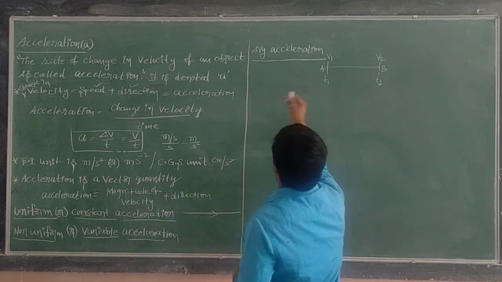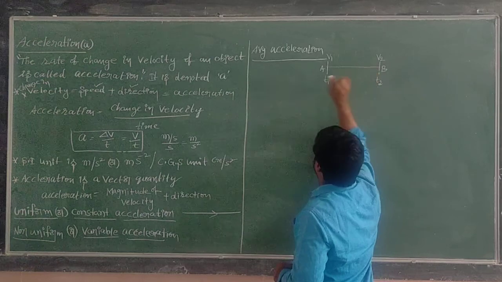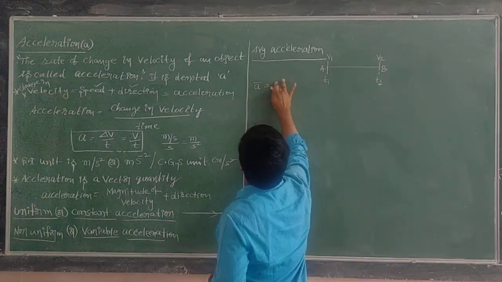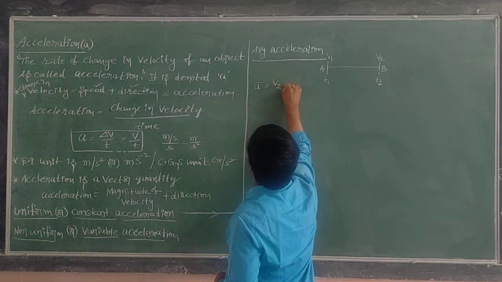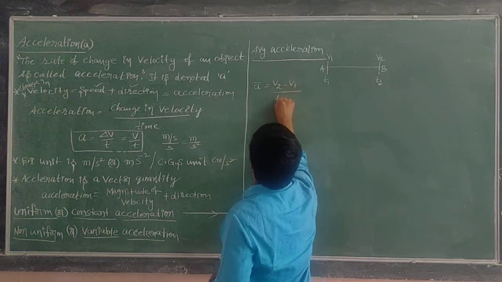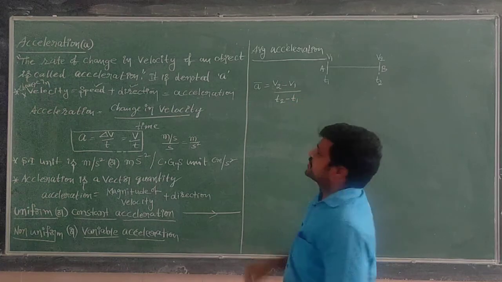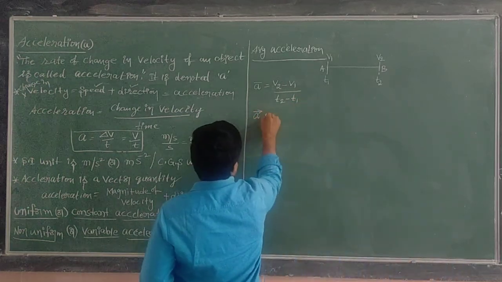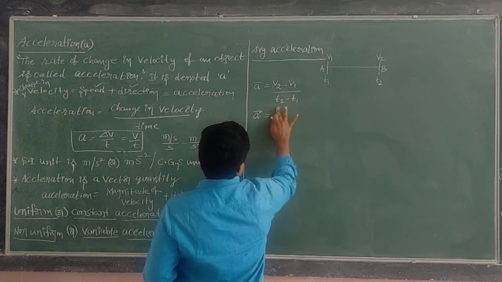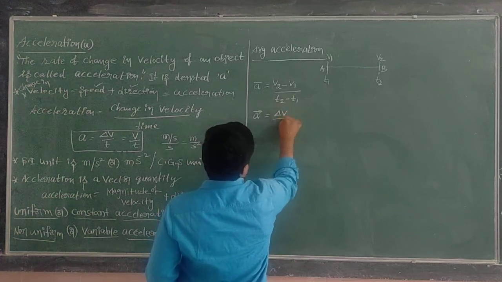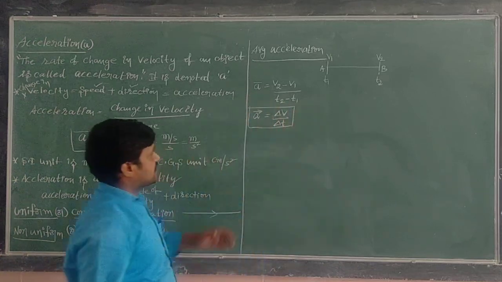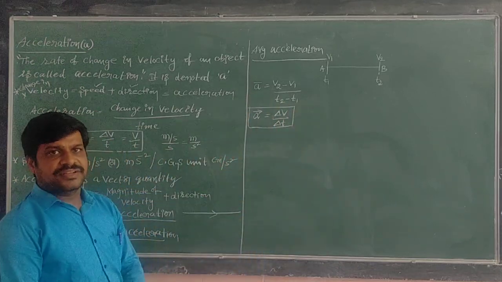Now for this total journey, average acceleration A bar is equal to the total change in velocity divided by the total time taken to change the velocity. So average acceleration A equals delta V divided by delta T. This is the average acceleration.